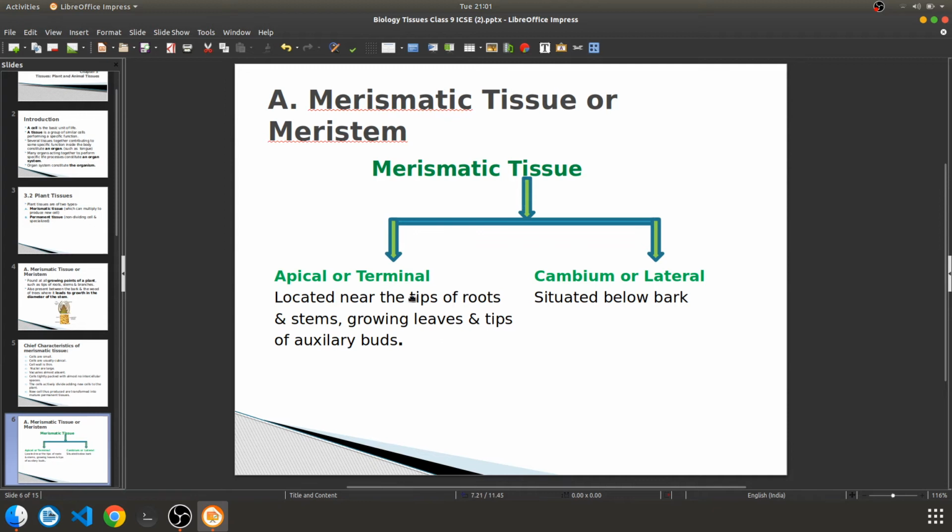That means location wise they have shown that the location where the tips of roots and stems are, where both the upside and downside, location wise, this will be called the terminal or apical meristematic tissues. And the one where the diameter of the stem is getting increased, that is called the lateral meristematic tissues. And it is located below the bark.